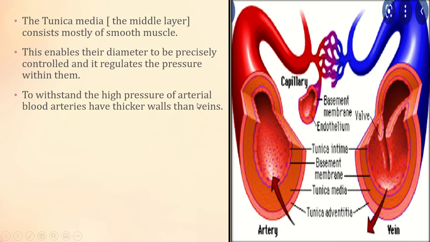To withstand the high pressure of arterial blood, arteries have thicker walls than the veins. Because of this high pressure, the arteries have thicker walls than the veins. Here you can see the walls of the arteries are thicker than the veins.